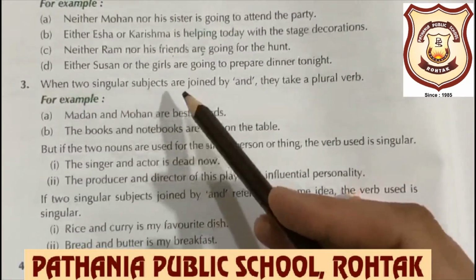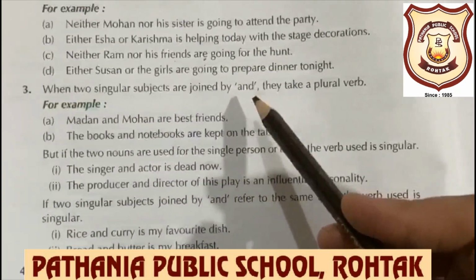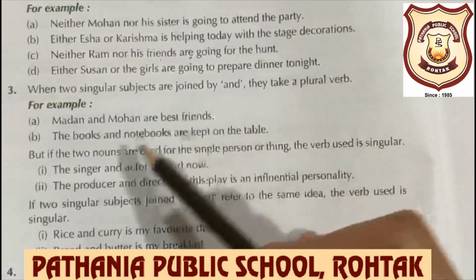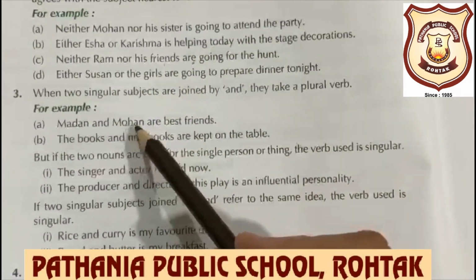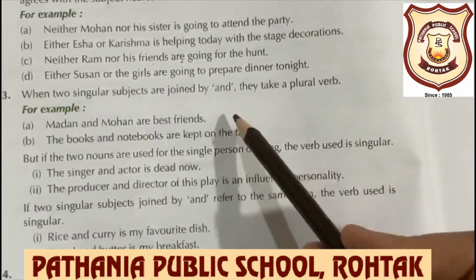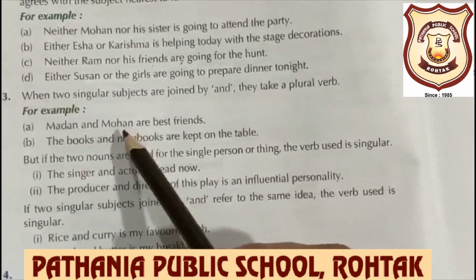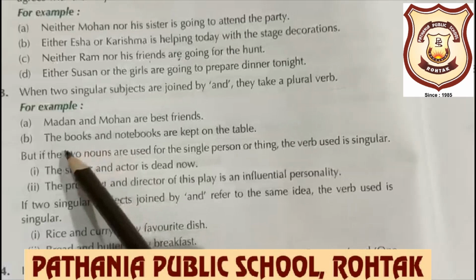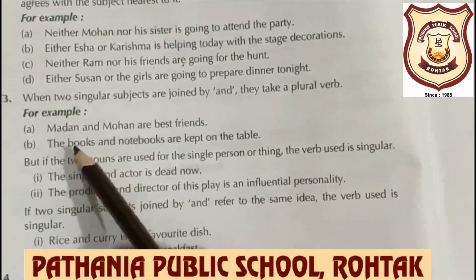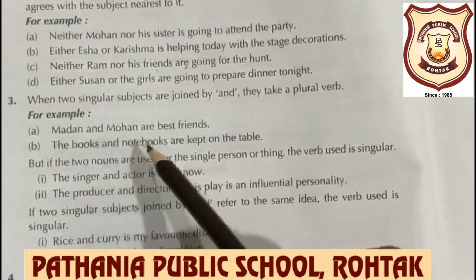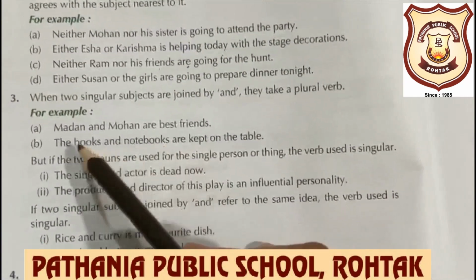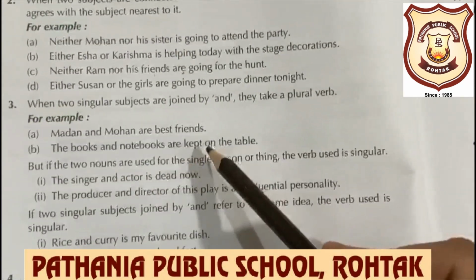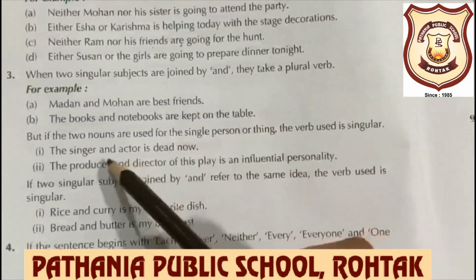When two singular subjects are joined by and, they take a plural verb. Madan and Mohan are best friends. Madan and Mohan, they are different persons and they are plural. The books and notebooks, so our subject is plural, are kept on the table.